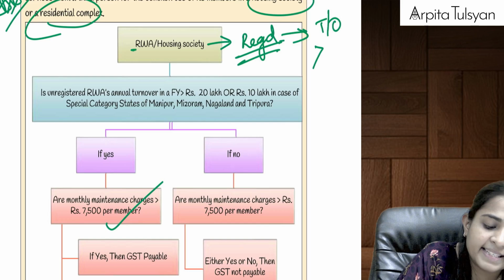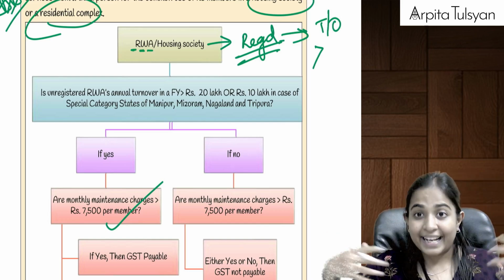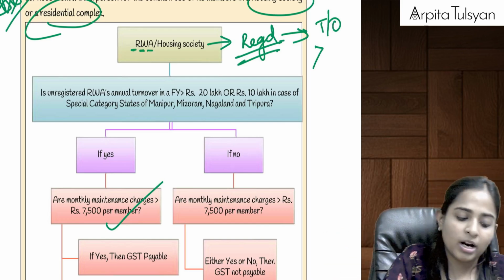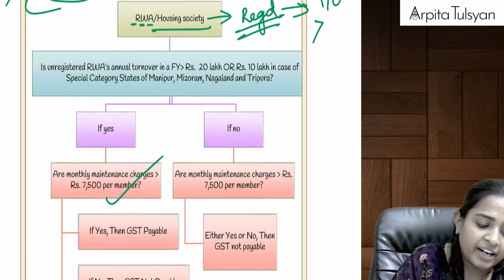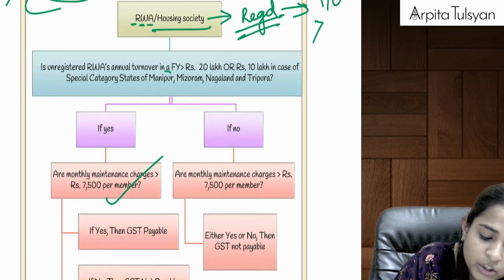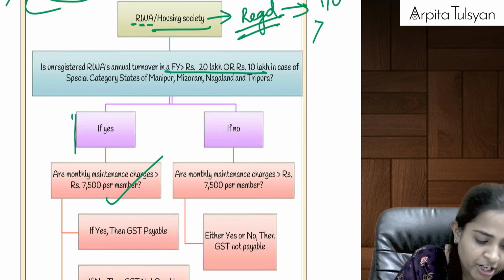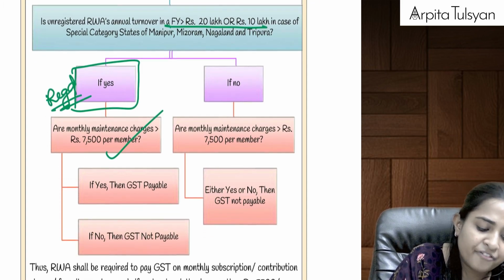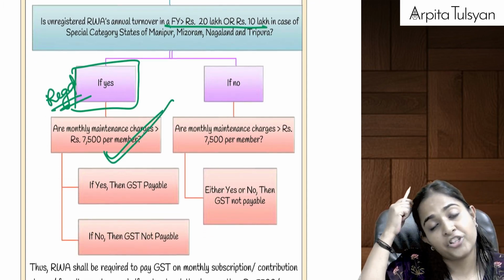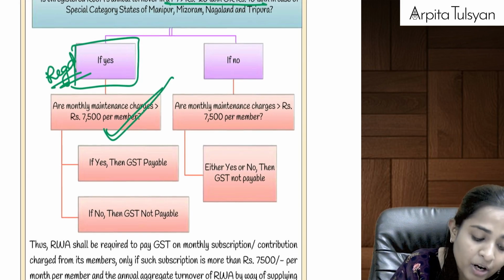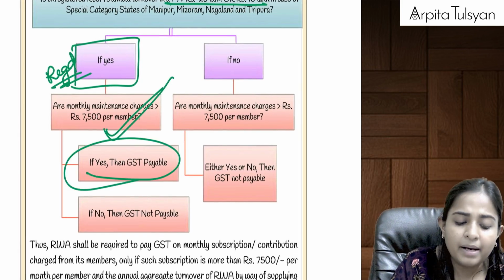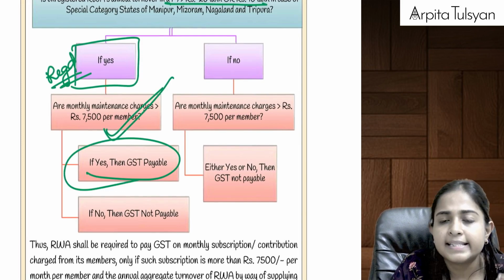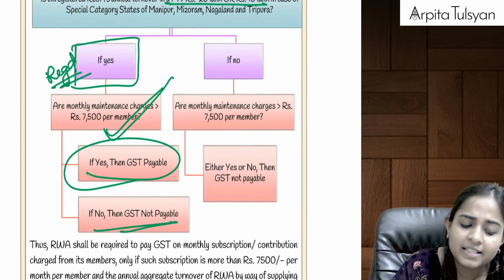If there is a resident welfare association or a housing society, if its turnover is more than the threshold limit for registration, can we say here it will be called a registered entity? And if its monthly membership charge, maintenance charges are more than 7,500 per member, then yes, GST will be payable. If the maintenance is less than 7,500, then GST is not payable.